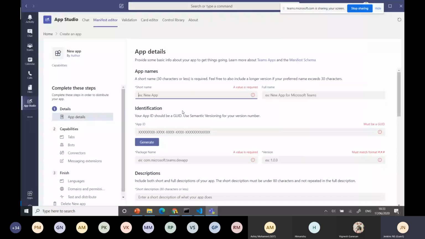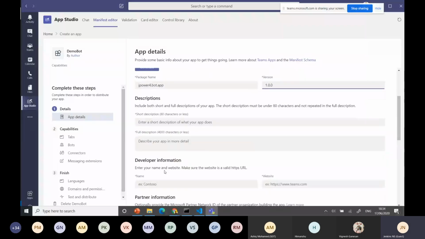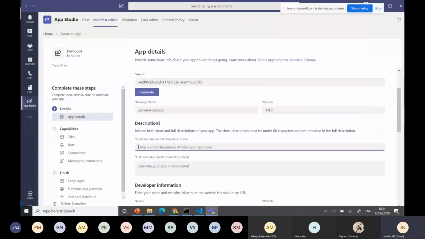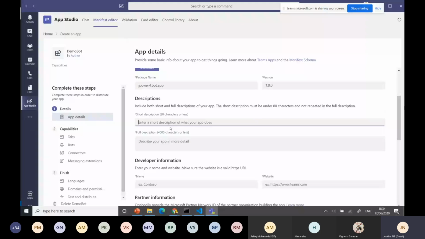Okay, and you can see MS Teams demo. But don't use Microsoft or names like that. It will not support. Okay, I'll generate an ID, and then I can say jpower4.bot.app or something like that. 1.0. The version is always mandatory. In the description, you can give some more detail about the particular bot.